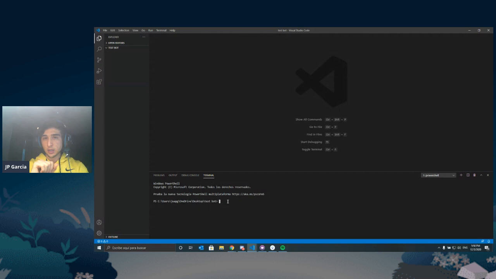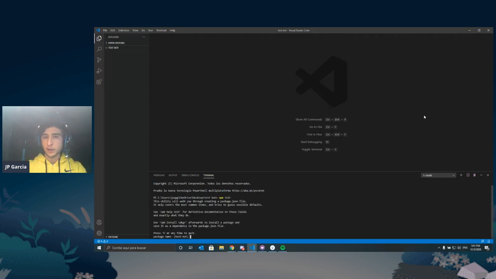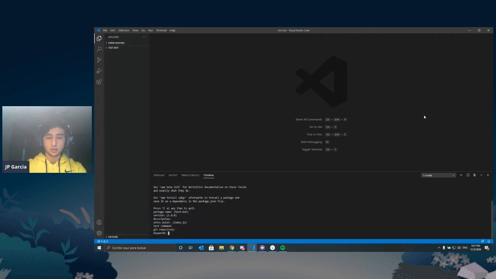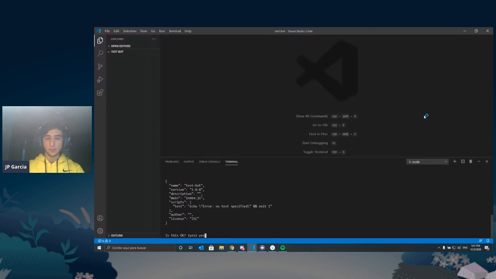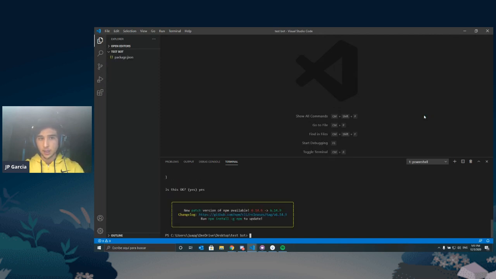Making sure that you're in the correct folder, we're going to say npm init, npm space init, click enter, and it's going to do a lot of things and ask you for some information. We're not going to give it any because we don't really have to. So we're just going to click enter, enter, enter until it says, is this okay? Type yes, click enter, and boom. npm has been initialized. You know that because a package.json has been created.